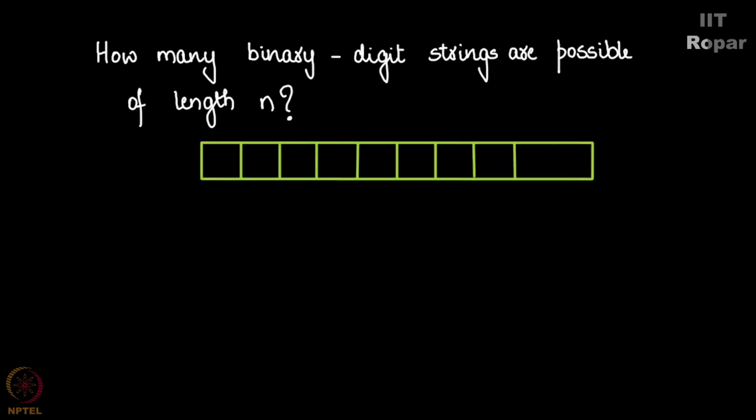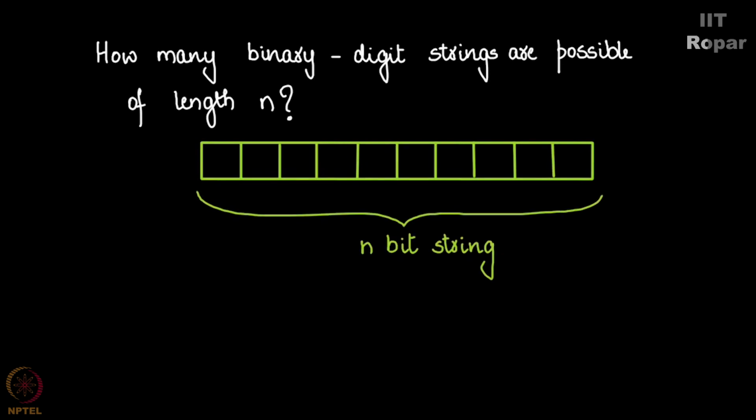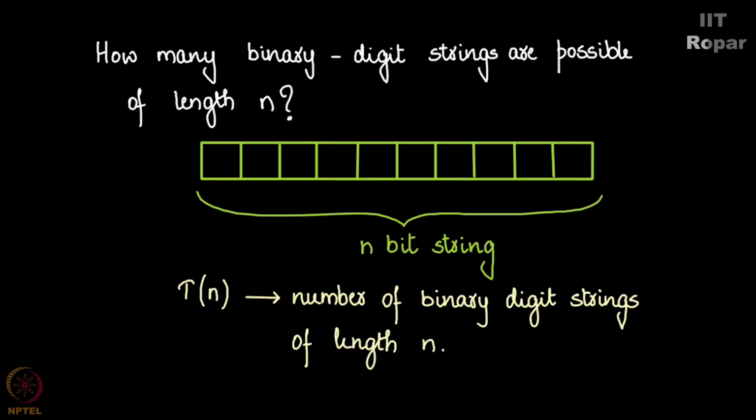Now, consider this to be a string of length n. So this is an n bit string. I will represent t of n as the number of binary digit strings of length n.